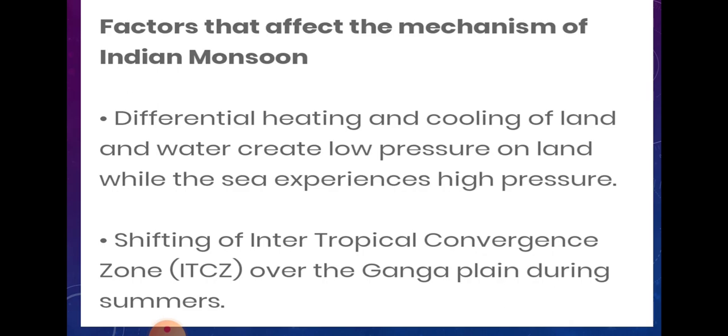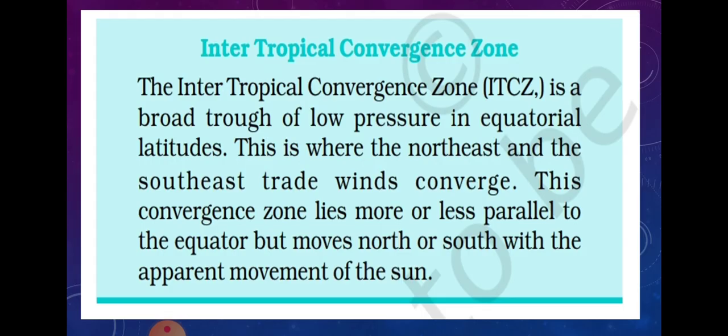The second thing is the shifting of the ITCZ over the Ganga plain during the summer. Now we need to know what this ITCZ is. The full form of ITCZ is Intertropical Convergence Zone.